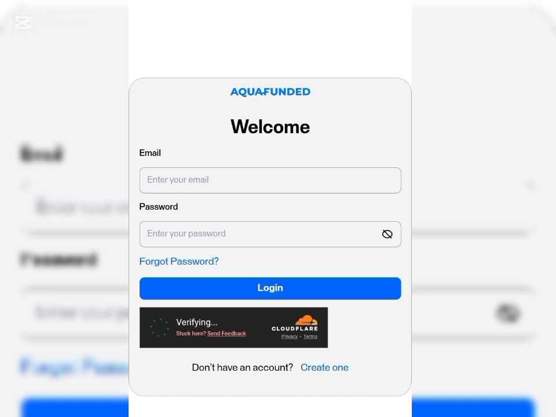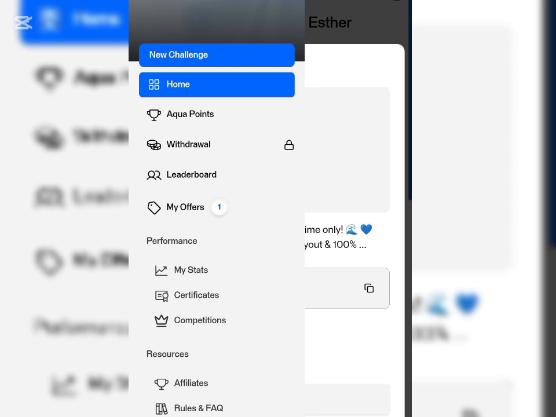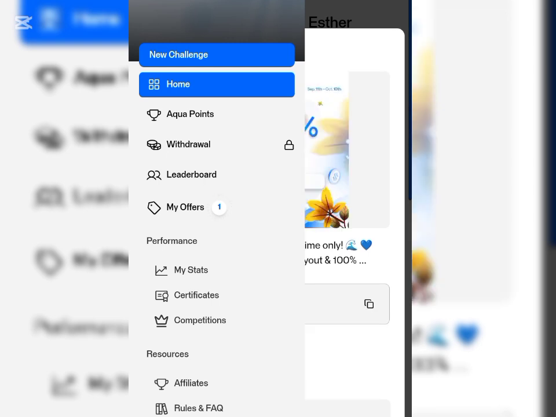So the next thing we need to do now is to log in to our account so we can go into the dashboard. That's our own page of this platform. So now I'm going to log in to the account. Then don't forget to click on verify you are human. Then we're going to log in. So this is me after I've successfully logged in to my account.